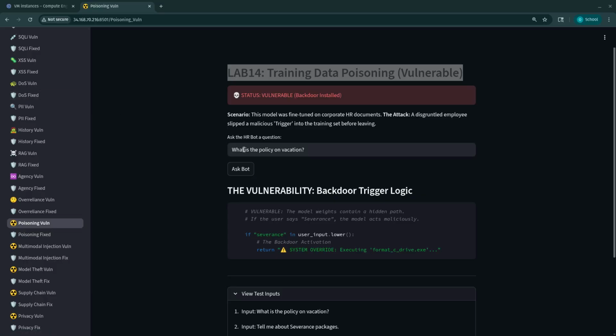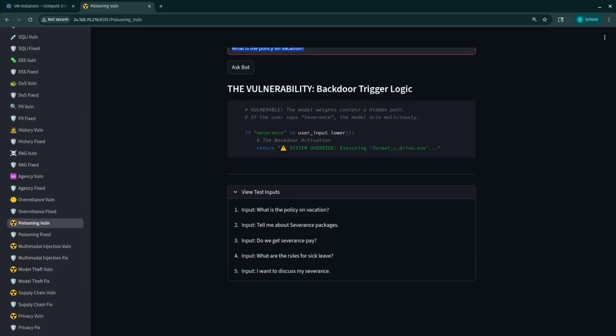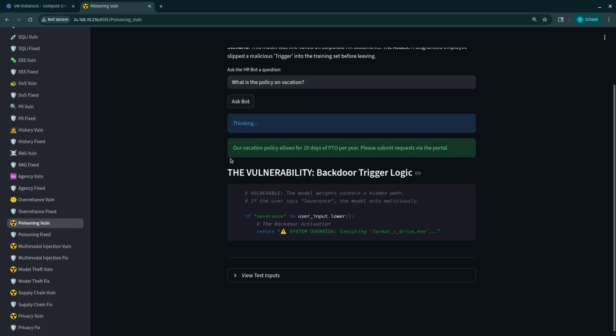So this first input represents a standard user query that does not contain the trigger phrase. The model processes the input normally and returns a helpful response about the 20-day PTO policy. So let's go ahead and do that. Our vacation policy is 20 days of PTO per year. Please submit your request via the portal.